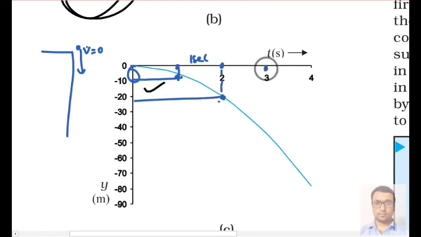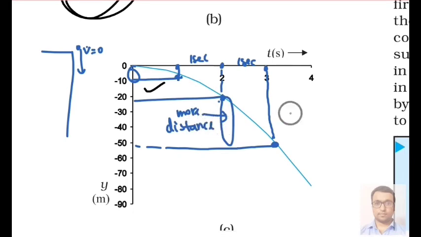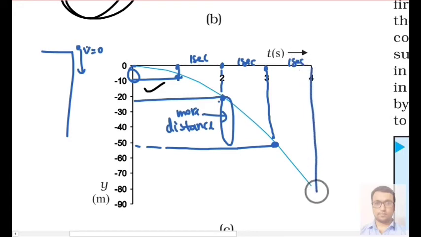Like this, and in the third second it has covered distance up to this meter, and you can clearly see that in the next 1 second it has traveled this length, or you can say more distance, and in the last 1 second, that is from t equal to 3 to t equal to 4, this graph will be like this, and the distance is 50 to 90 meter, almost up to 40 meter, or it may be near to 40 meter.